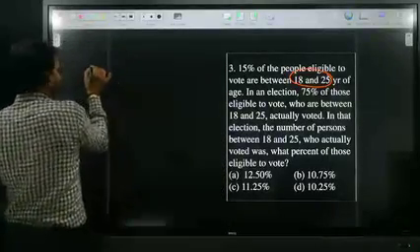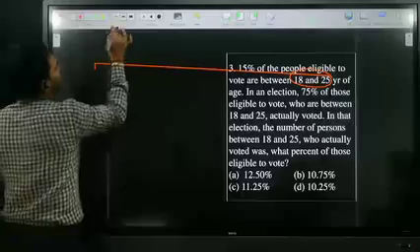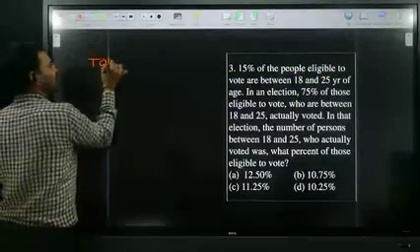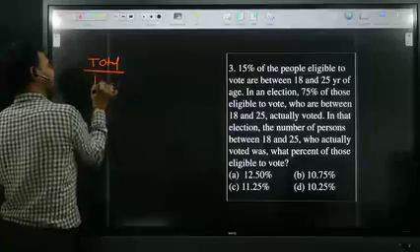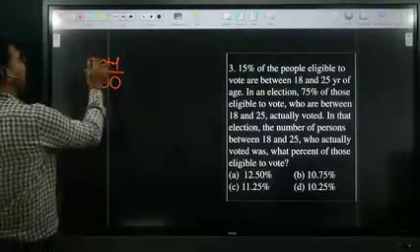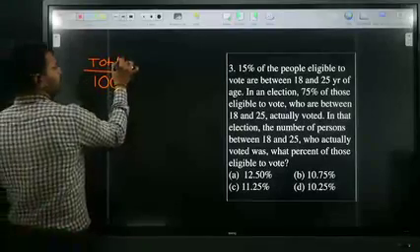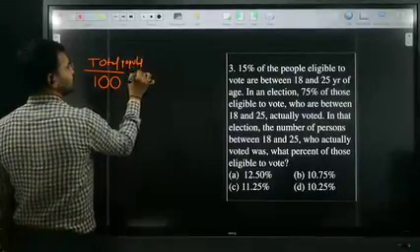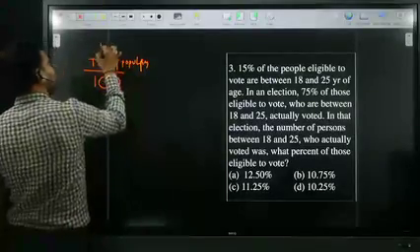Then they're asking how many votes are there. Say, for example, if total votes are 100, the age gap between 18 and 25, the total population is 100. This is the total population between 18 to 25.